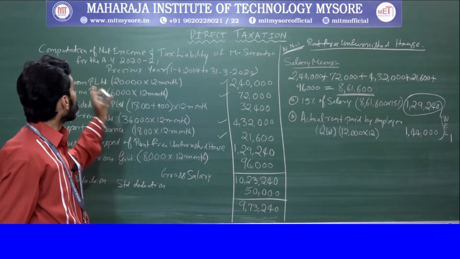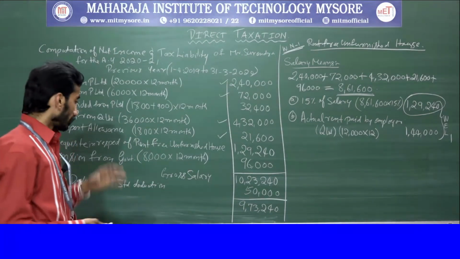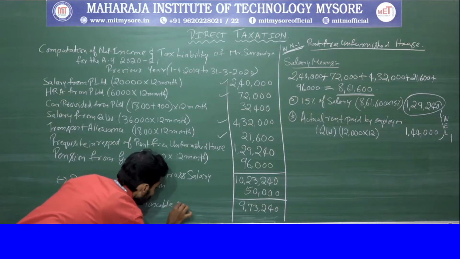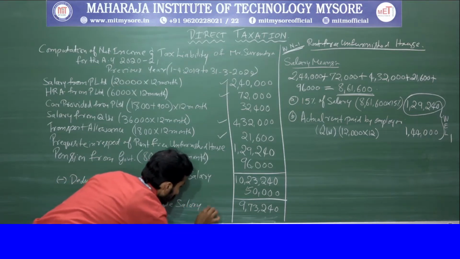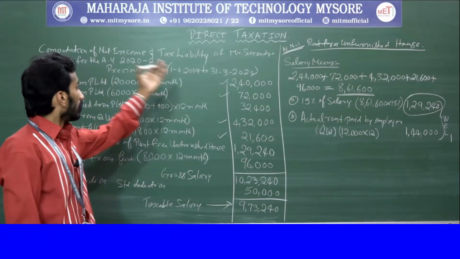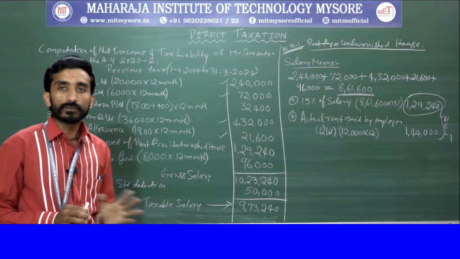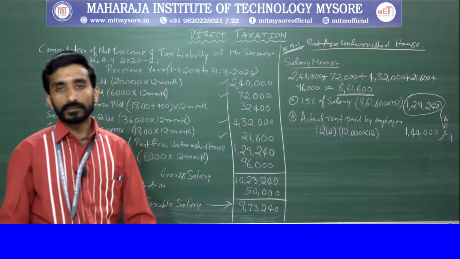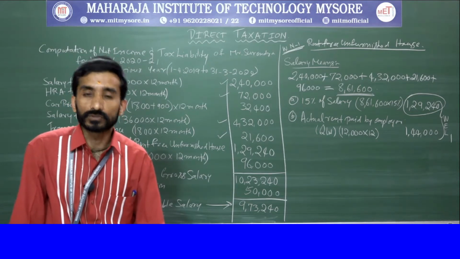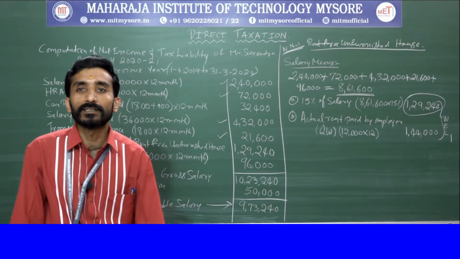So income from salary, or taxable salary as it is said, is the income for which Mr. Surendra needs to pay the tax. Still the problem is not over, right? Because in this case they have also provided information on income from other sources, and they have asked you to calculate tax liability.